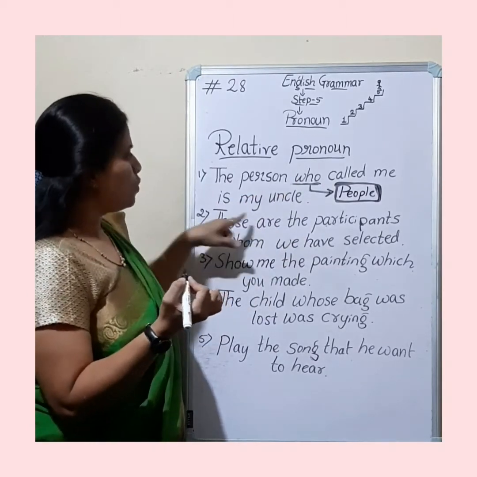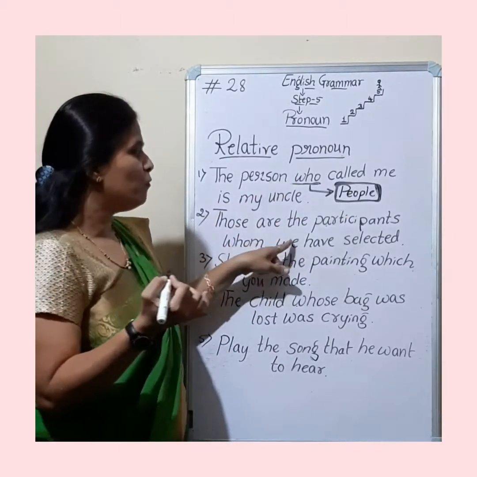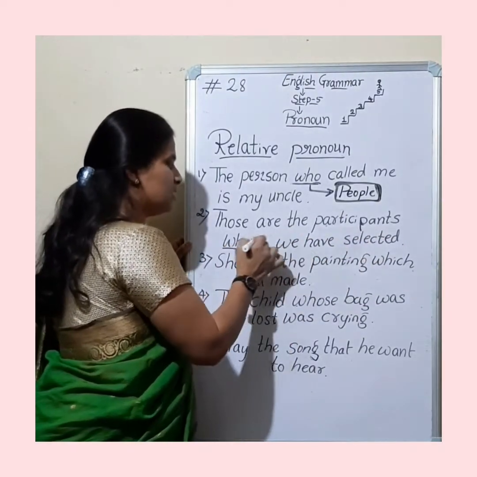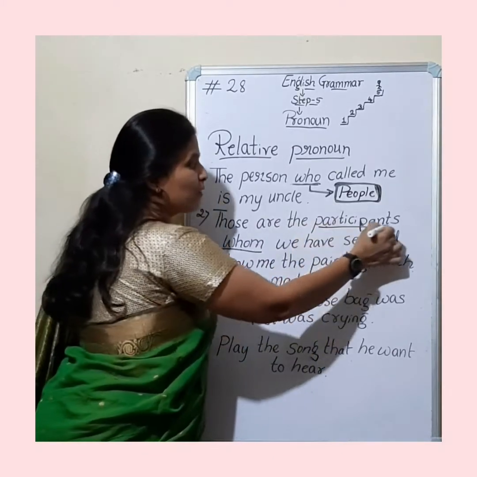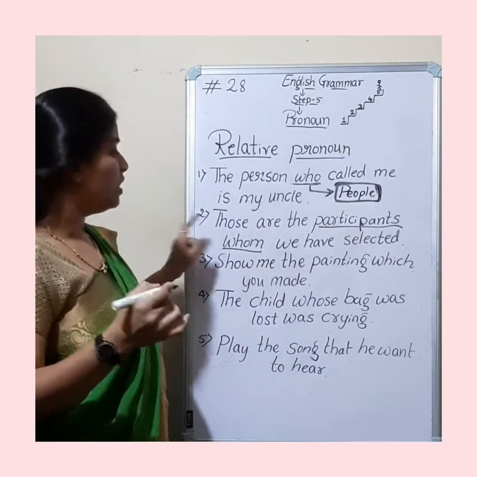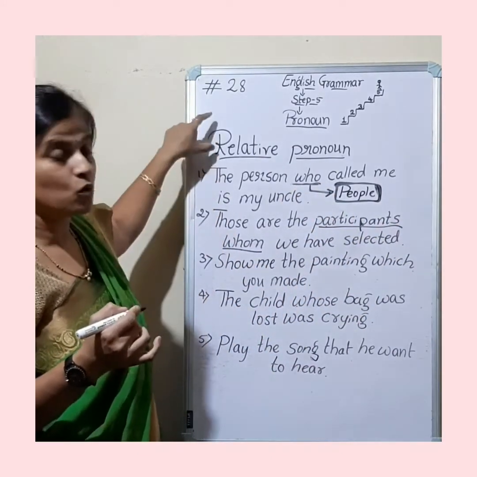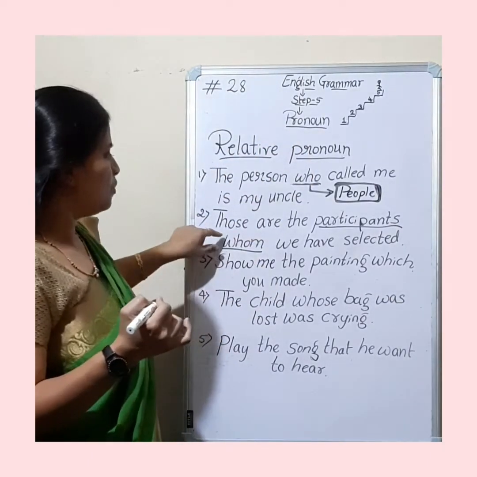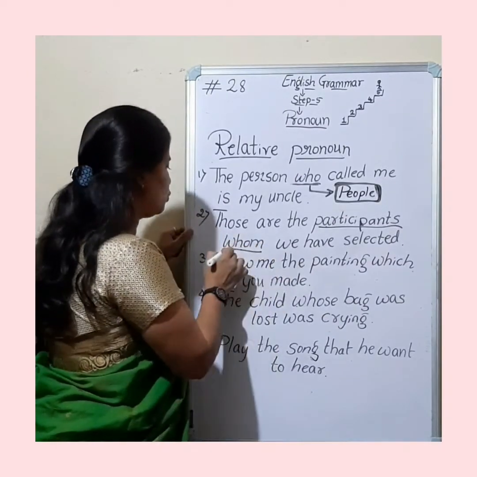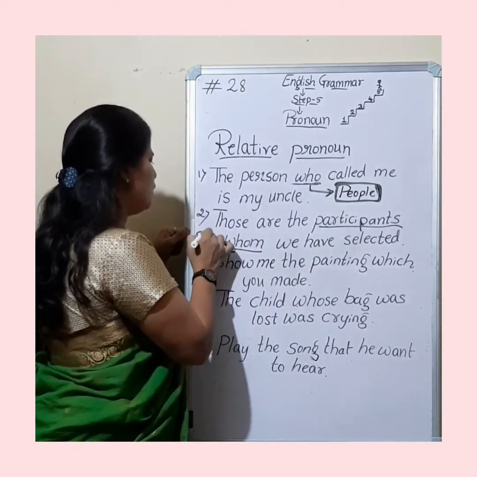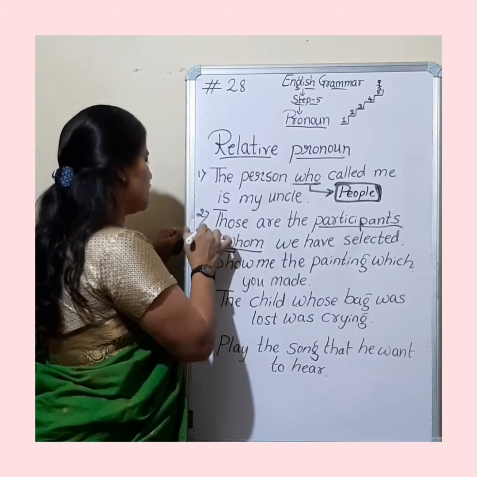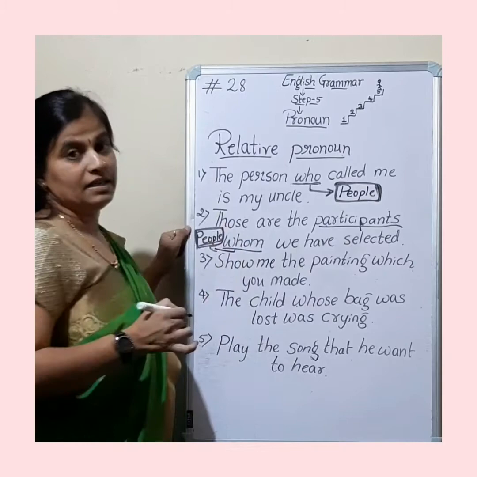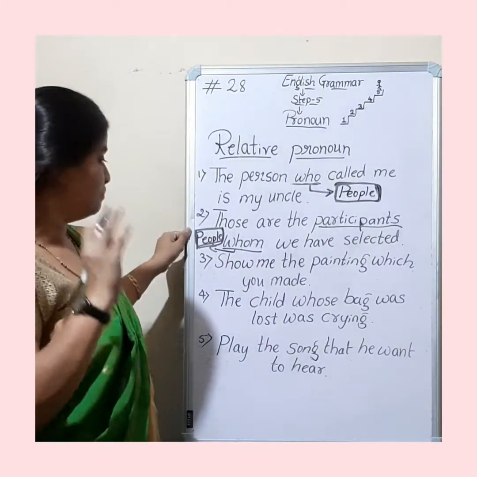Next one. Those are the participants whom we have selected. It is also giving the answer. You can say it is here relating to this noun, participants. So here this whom is also an example of a relative pronoun in the sentence. This whom is also used for only people. We cannot use it for things, animals, qualities or ideas. You can use this for people.